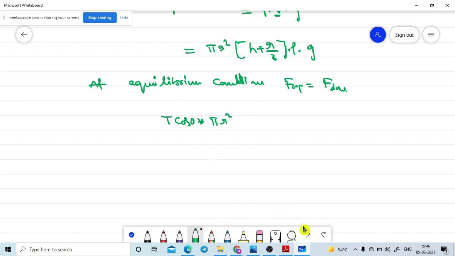I wrote it wrong. The whiteboard is not supporting me today. What is happening with this? I need to erase the whiteboard.